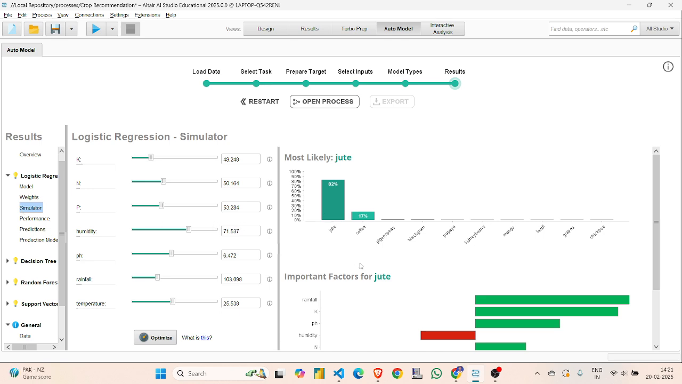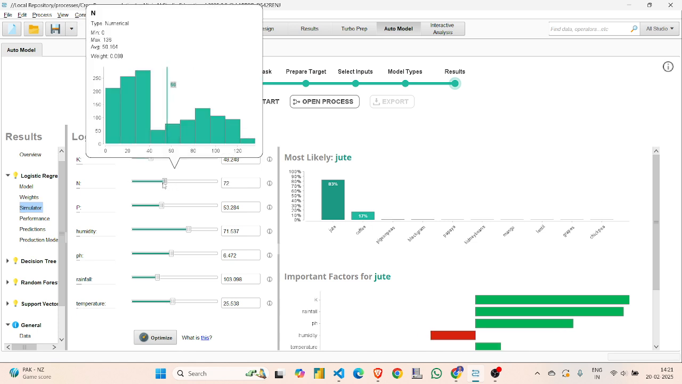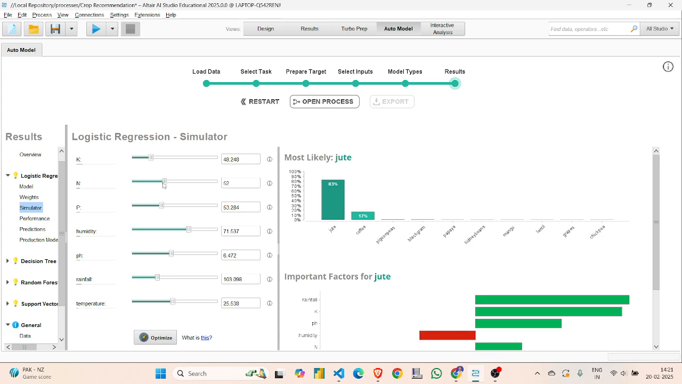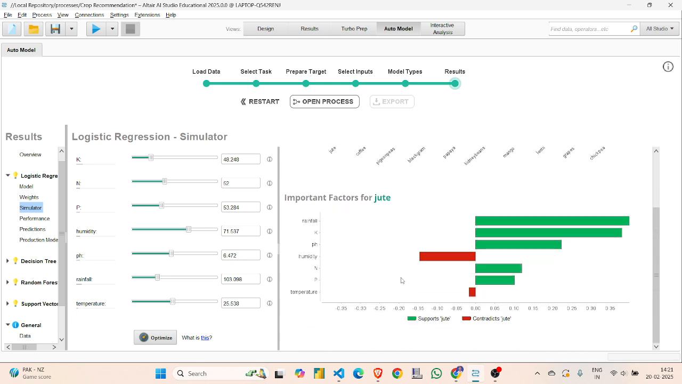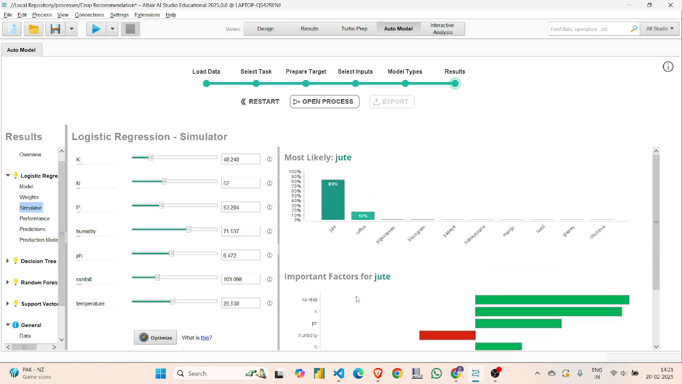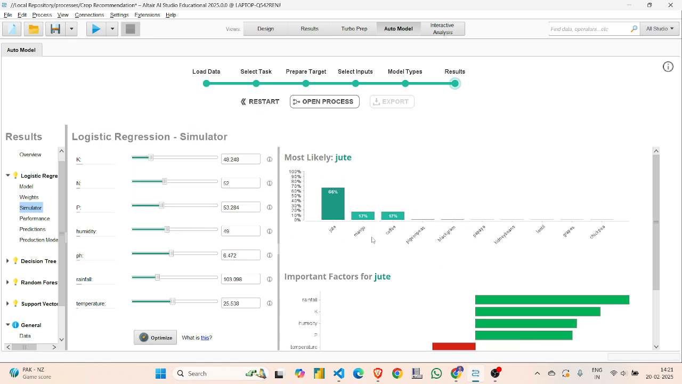This is a simulator of sorts. You can change the values according to you. When you change something like this, you can see a change in the importance factors for jute. Here you can change things, and you can visualize the change in the values automatically.